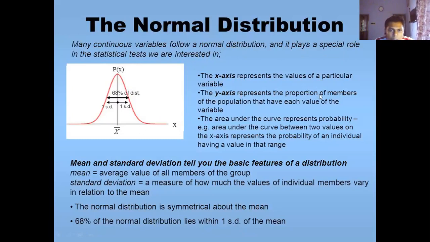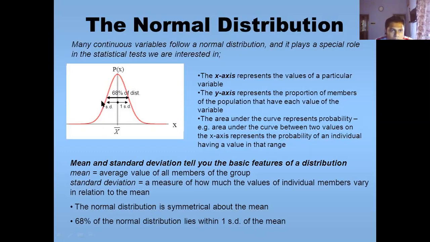The y-axis represents the proportion of members of the population that have each value of the variable. That means the probability density. The area under the curve represents probability. It means the area under the curve between two values on the x-axis represents the probability of an individual having a value in that particular range.